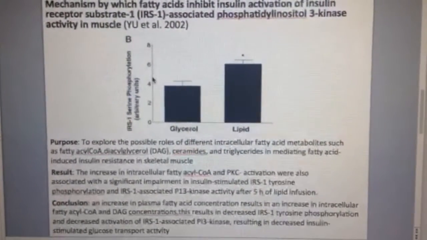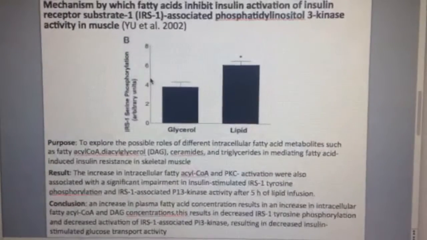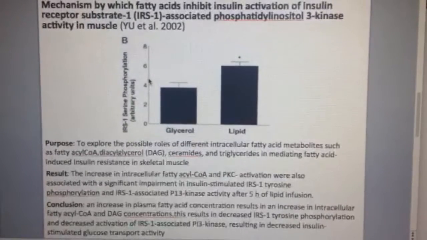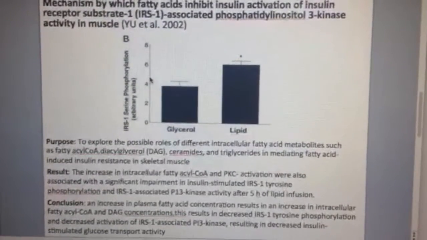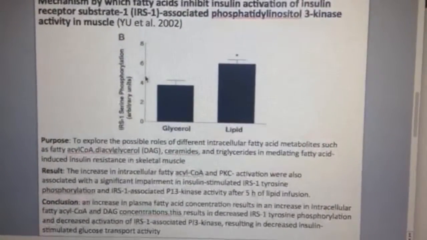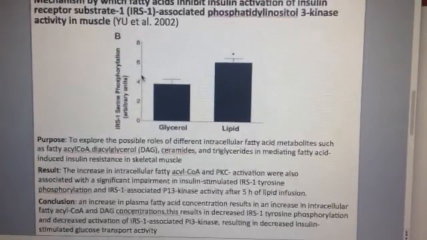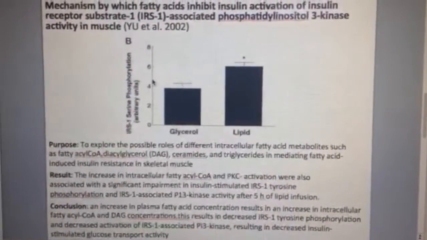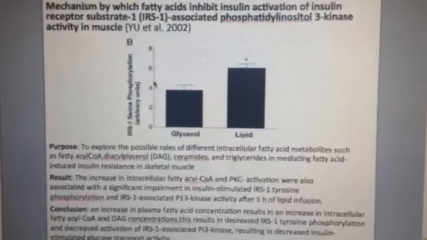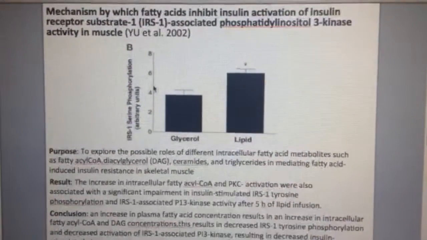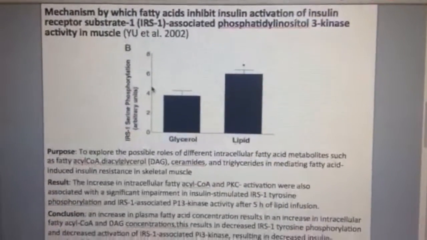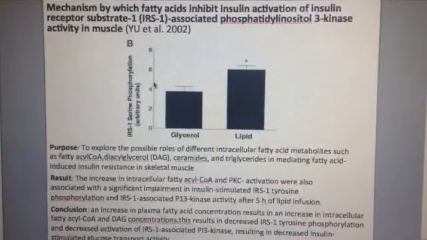The study found that an increase in intracellular fatty acyl-CoA and PKC activation were also associated with a significant impairment in insulin-stimulated IRS1 tyrosine phosphorylation and IRS1-associated PI3 kinase activity after 5 hours of lipid infusion. The graph shows that when infused with excess lipids, there is more phosphorylation of IRS1 serine. This leads to a decreased phosphorylation of IRS1 tyrosine, leading to decreased activation of the insulin signaling cascade.